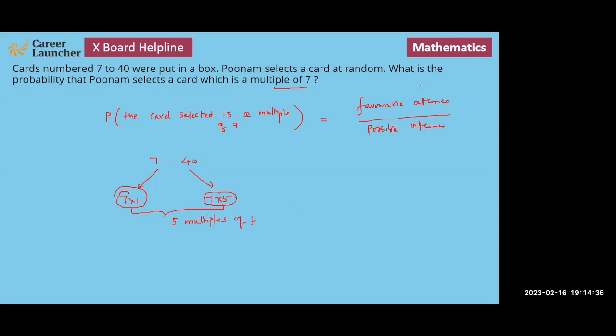So hence the probability is 5 divided by how many numbers are here from 7 to 40, that is 34 numbers. So please don't make the mistake of writing it as 33. I'm sure many of you will write it as 33. 33 nahi hai, ye 34 numbers hai. So hence the required probability is 5 by 34.